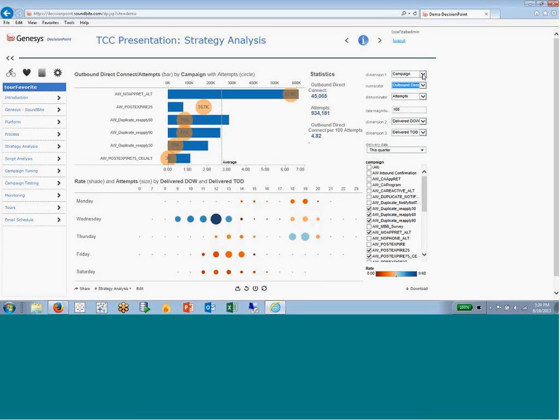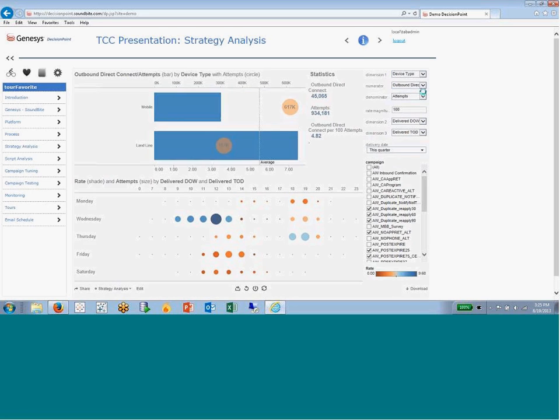We did something similar for our dimensions as well. You can see that the top bar chart, I'm showing it by campaign. I don't have to look at it necessarily by campaign. Maybe I want to look at it by device type. So again, what it's doing is it's just using the parameter to know what column to display on the screen.